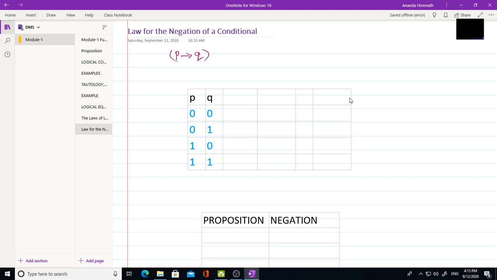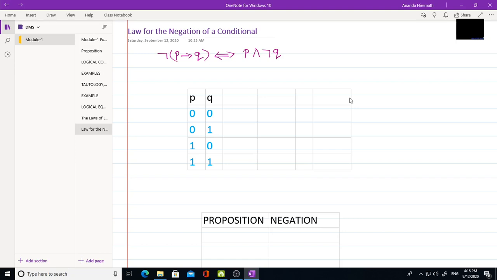Now the negation of this conditional will be, you can either solve by plotting a truth table for all these combinations, or else you can directly write it as P and not Q. So remember, it will be helpful in theorems. If you have negation of P conditional Q, you can directly write P and not Q.